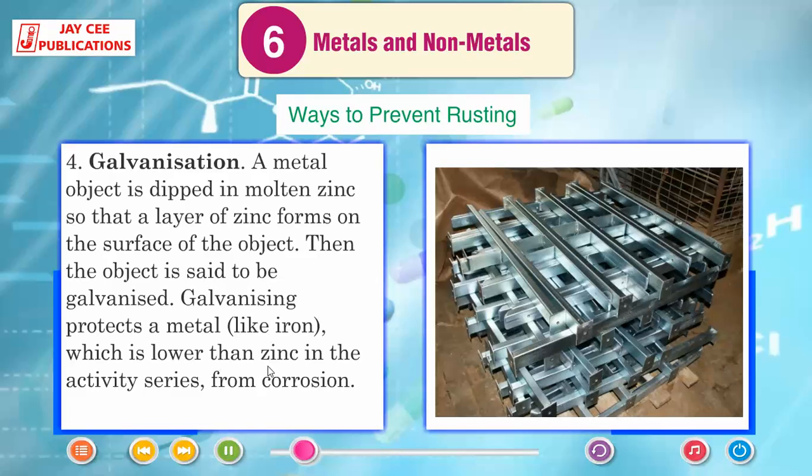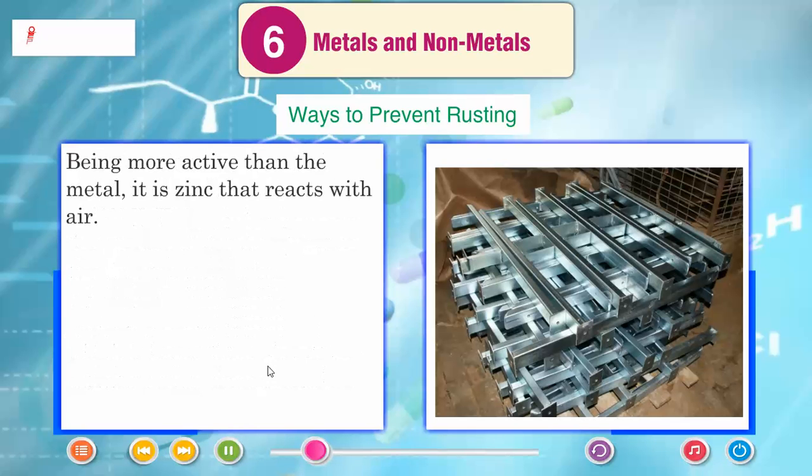Galvanization. A metal object is dipped in molten zinc so that a layer of zinc forms on the surface of the object. Then the object is said to be galvanized. Galvanizing protects a metal like iron, which is lower than zinc in the activity series, from corrosion. Being more active than the metal, it is zinc that reacts with air.